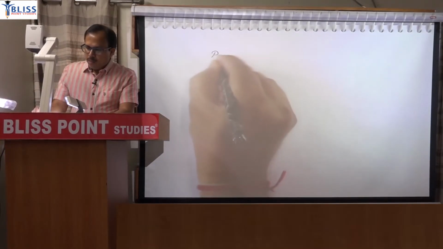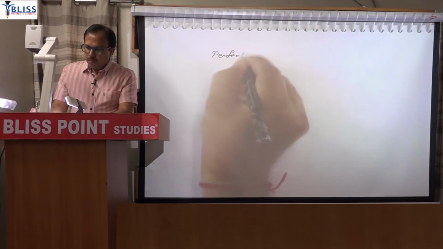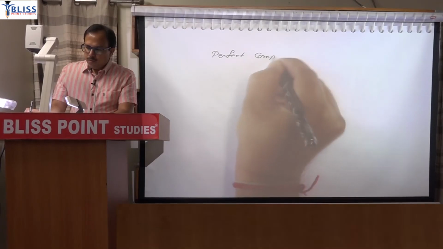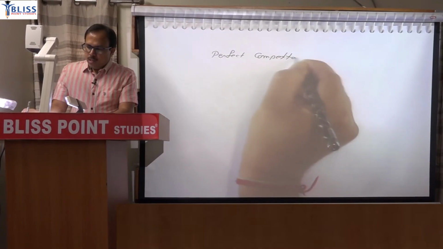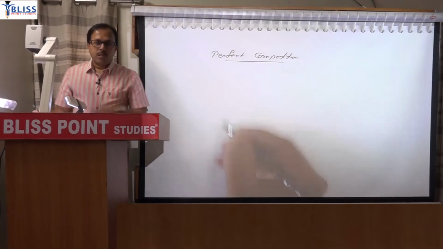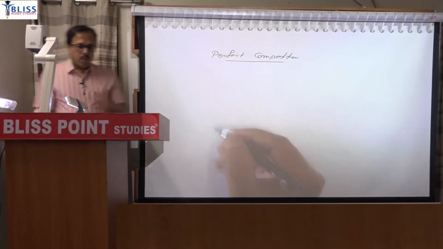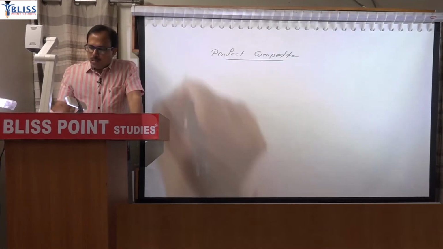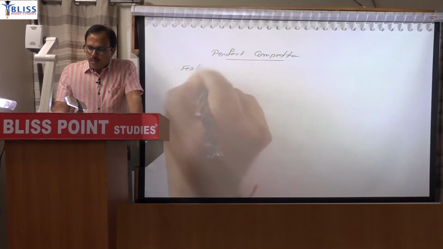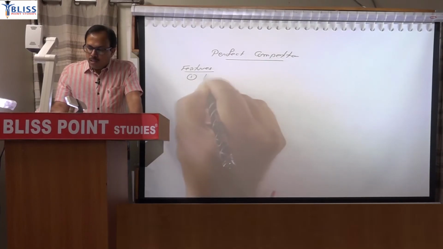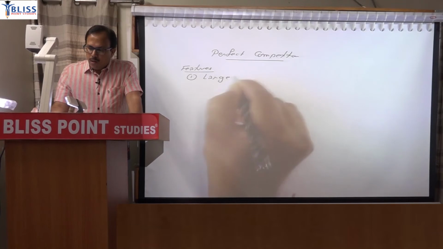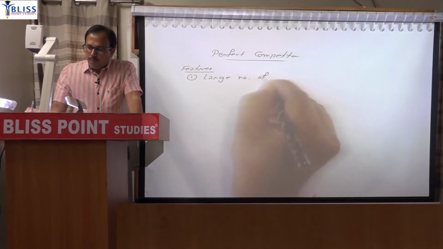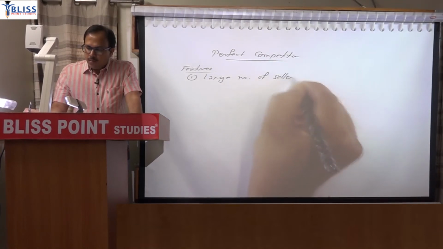and the first market form is perfect competition. Although it is not mentioned in the syllabus, since there are questions, I will be showing those questions. Before starting this part, just remember what are the main features, not all, the main ones. And first is a large number of sellers, that is firms.